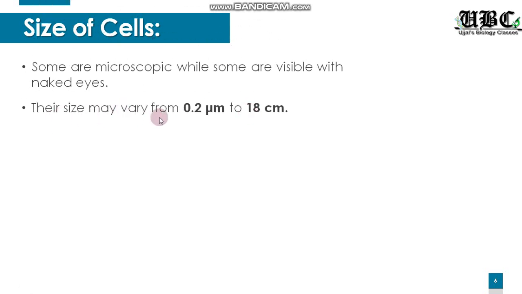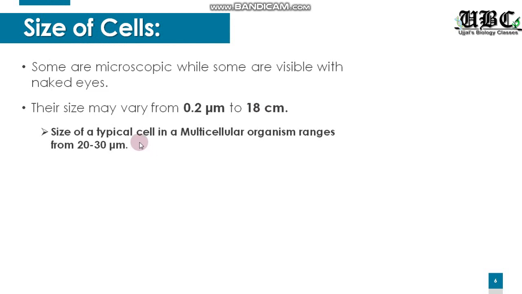The size of cells varies greatly, from 0.2 micrometer to 18 centimeter. Micrometer is a smaller unit than the millimeter. Anything in micrometers will be microscopic and our eyes will not be able to view it. But a structure of 18 centimeter can easily be viewed by the naked eye.